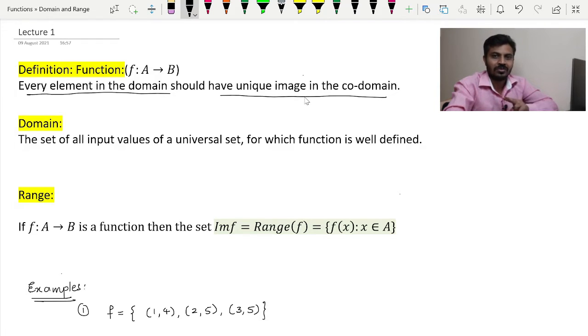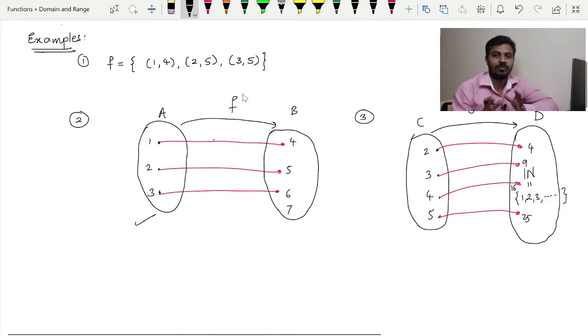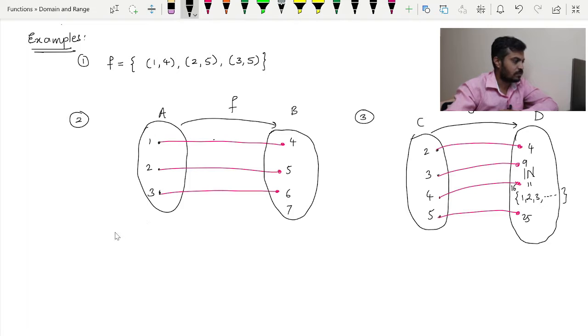So over here two words are important. First one is every element in the domain and the second one is the unique one. So every element in the domain should have an image and further that image should be unique. That is what the definition of function says. Let us try to understand with the help of an example here. So this is a function.